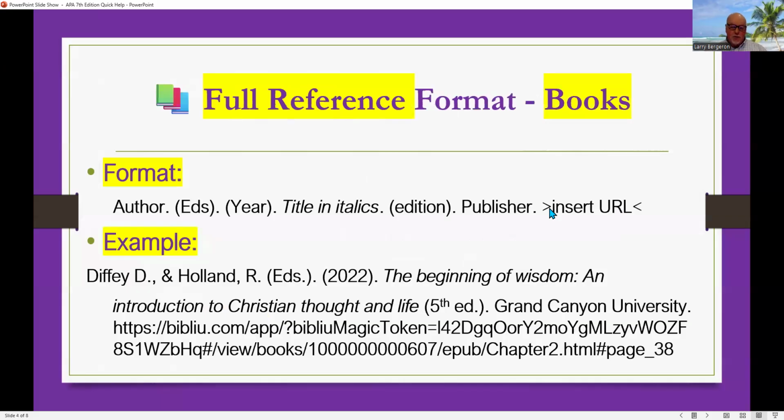Let's look at full reference format. So when you are doing your assignments, you'll have a text block where you'll be typing in your answers to a specific question.